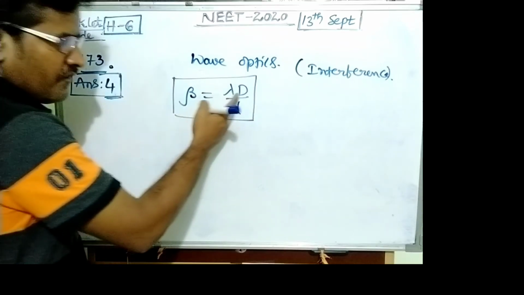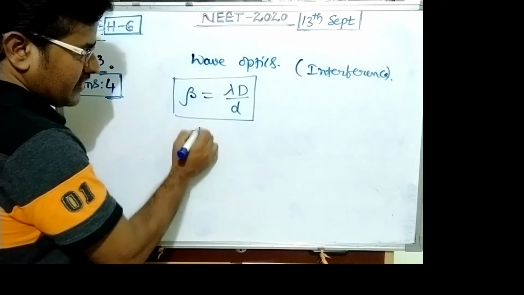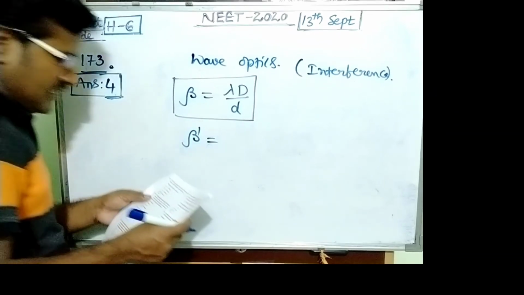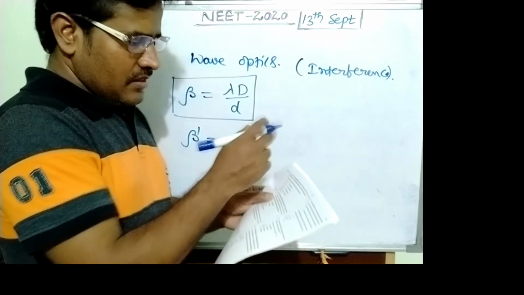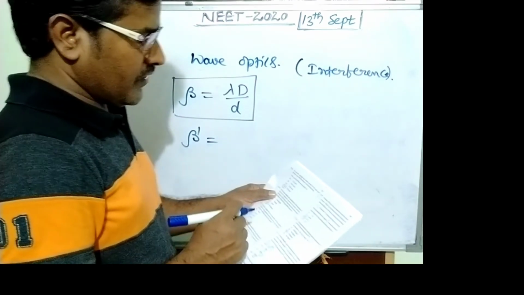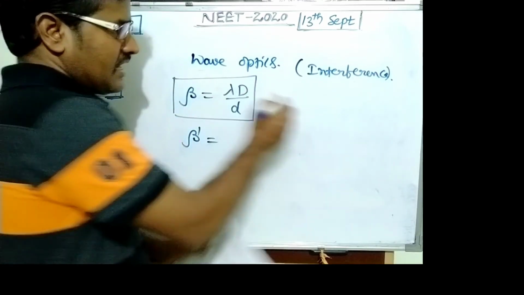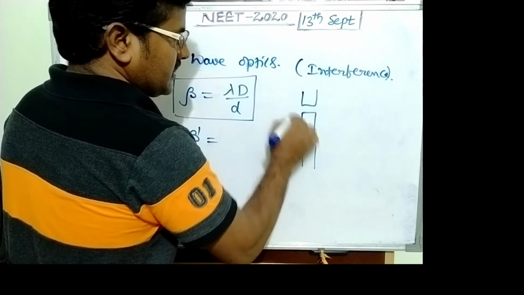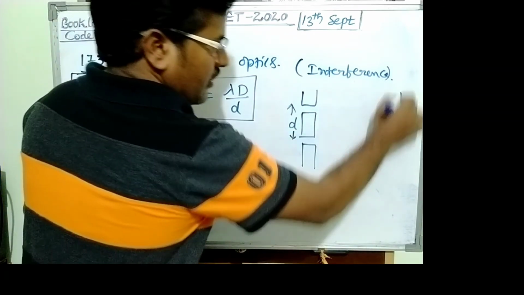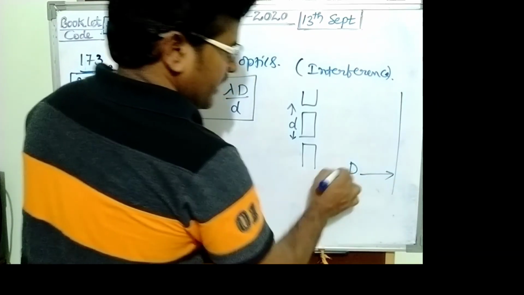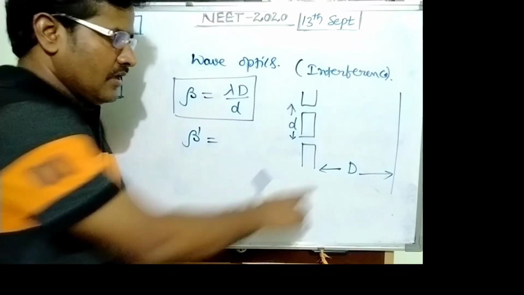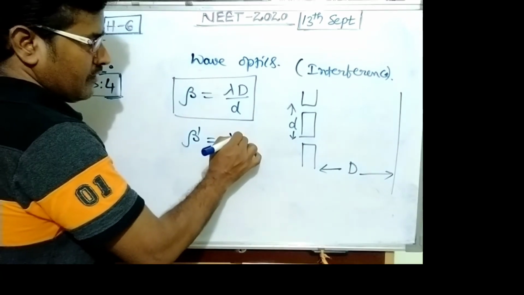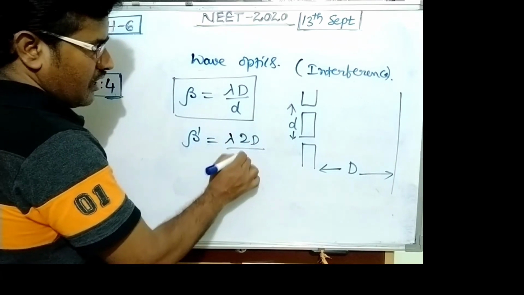If the distance between the slits, small d, is halved, and the distance between slit and screen, capital D, is doubled, then we get 2D upon d by 2.